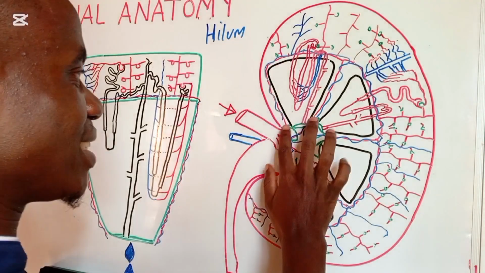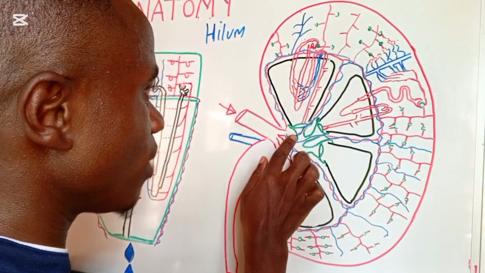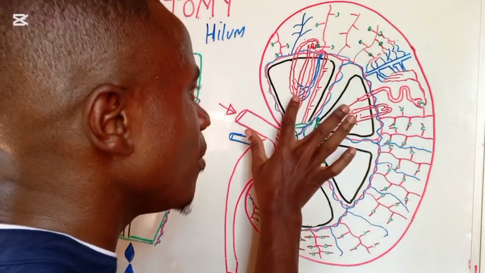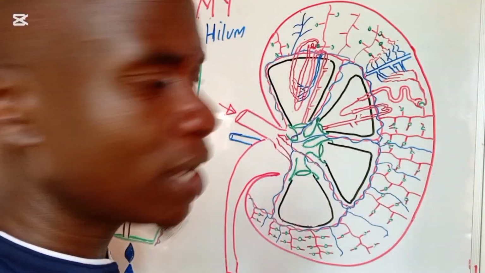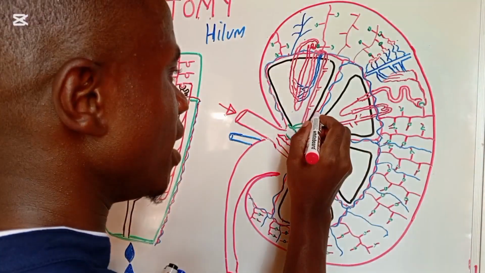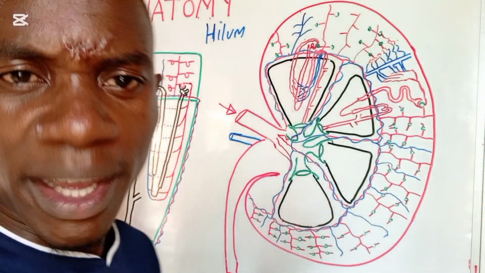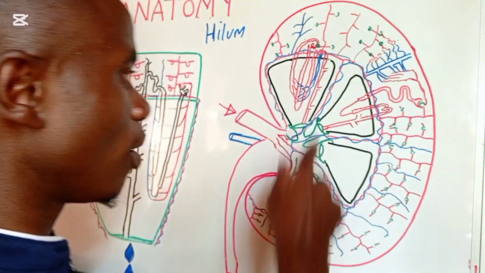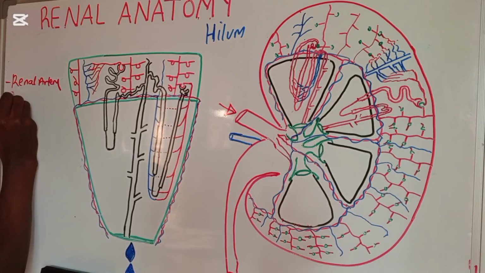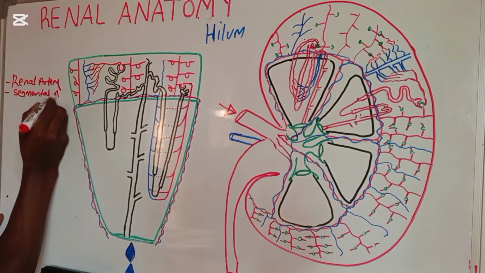Now, looking at this segmental artery, it's going to start splitting and moving in between these renal pyramids. The moment it reaches in between these renal pyramids, it gets a name. The first one was the renal artery, the second one was the segmental artery.